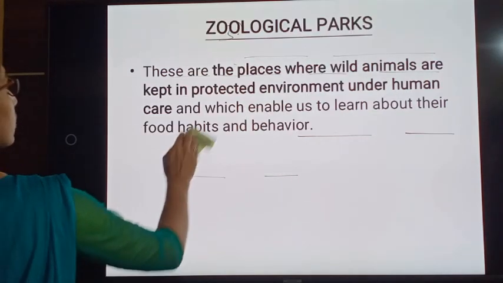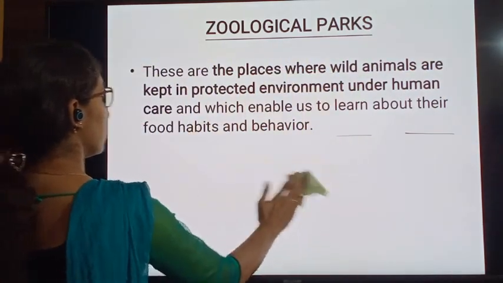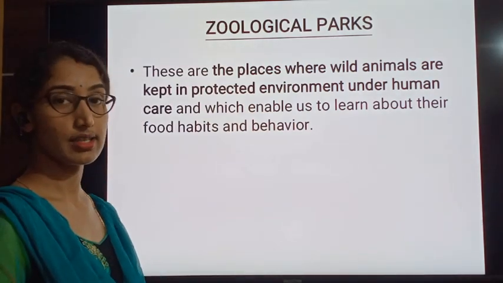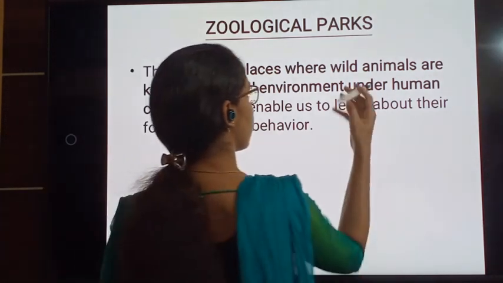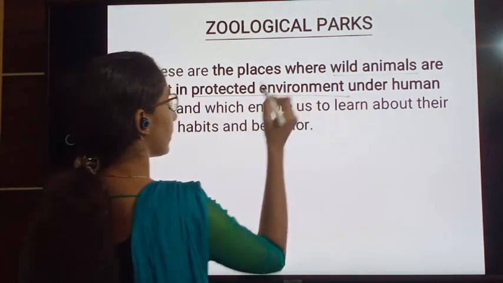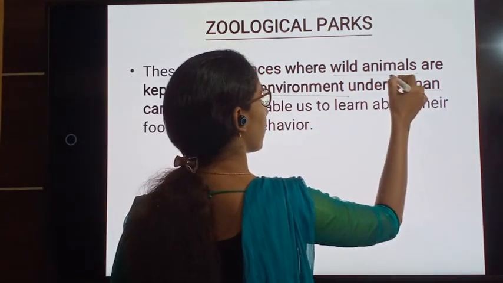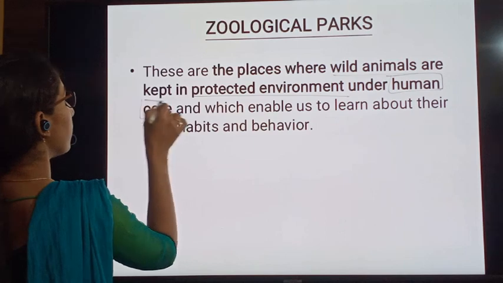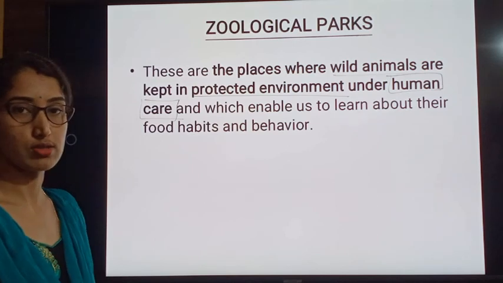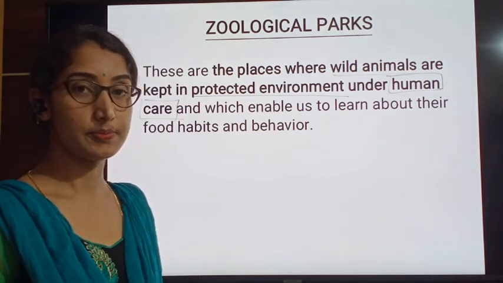And next taxonomical aid is zoological parks. What are zoological parks? These are the parks or the places where animals, that is wild animals, are kept in protected environment. They are kept in protected environment under human care, which enable us to learn about their food habits and also about the behavior. This we call it as zoological parks.